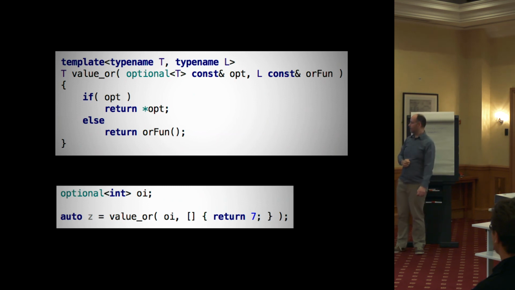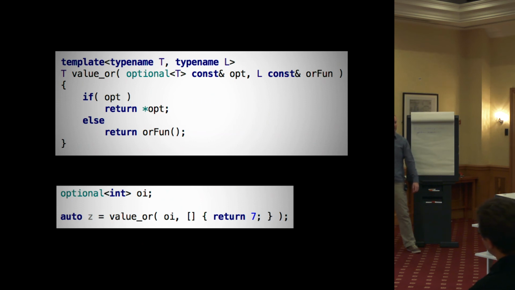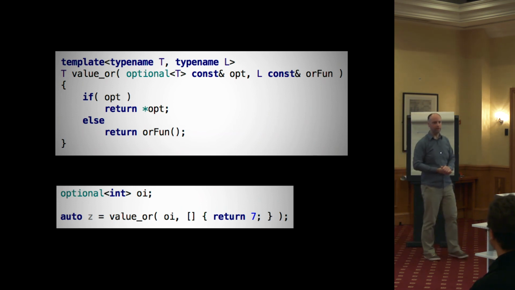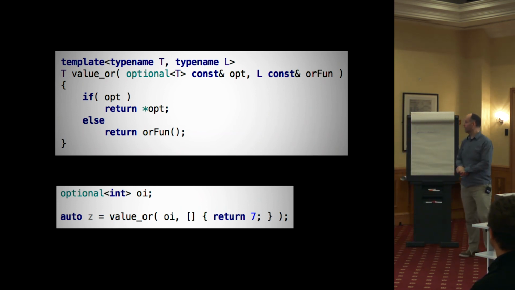Simple. And now, well, basically the same example as before, but using the lambda. So we're not actually using that, but now we can do anything in here. We sort of open the door to lambdas and everything they can do. We can do expensive operations in there. So that's quite nice. It's a shame that the standard version doesn't have that. But that's passing in a lambda for when it doesn't have a value.